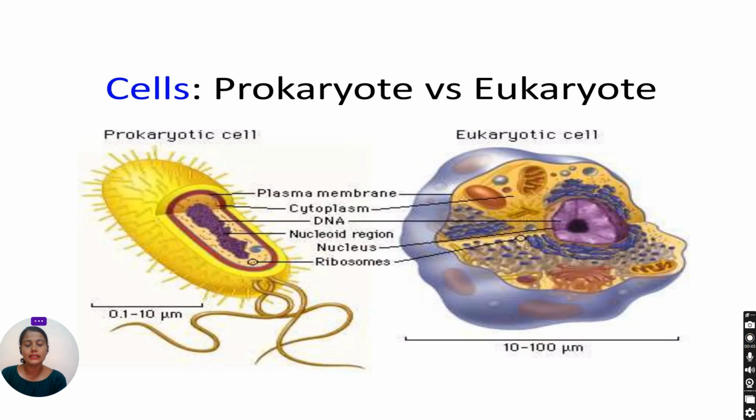Look at this picture. This is a picture of both the prokaryotic and eukaryotic cell. This is a typical bacterial cell, which represents the prokaryotic cell. This is a eukaryotic cell. There are some differences. This is the bacterial cell, a very simple cell, and this one has a little more complex structure. So let's start with our prokaryotic cell.